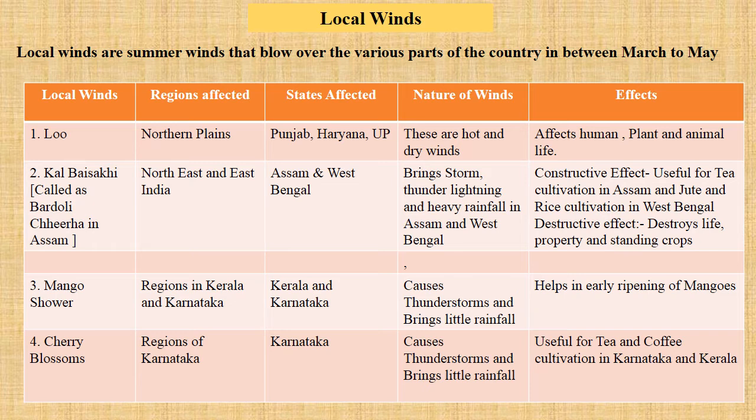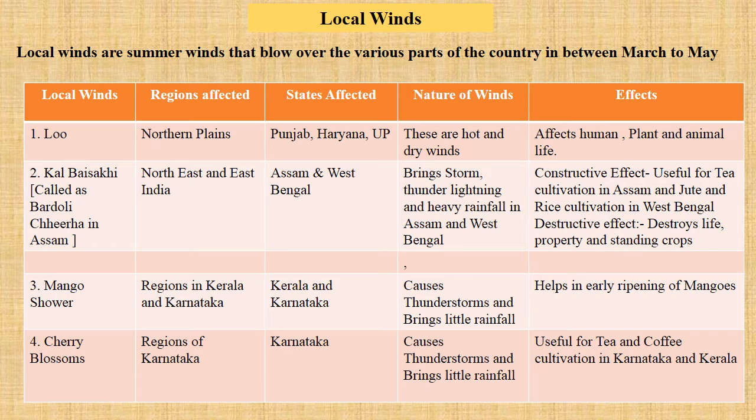These winds have two effects, the constructive effect and the destructive effect. The constructive effect is it helps in tea cultivation in Assam, jute and rice cultivation in West Bengal. The rain that comes from these Kal Baisakhi winds is useful for tea cultivation in Assam and jute and rice cultivation in West Bengal. As these winds are very strong, they bring thunder, lightning, storm and heavy rainfall. They cause destruction to life, property and standing crops also.